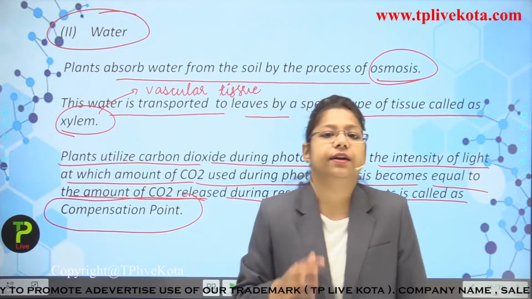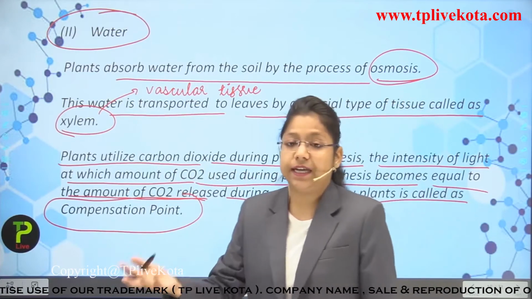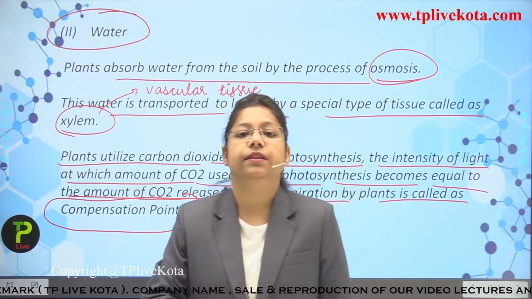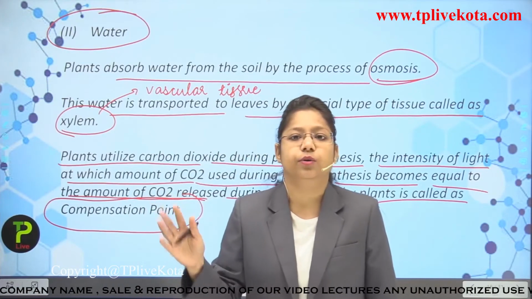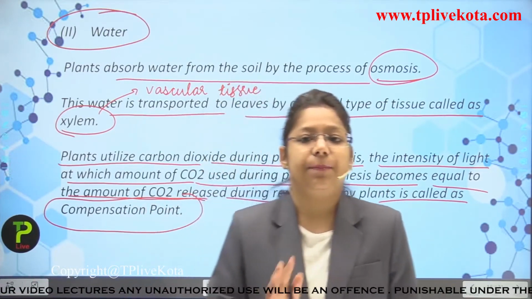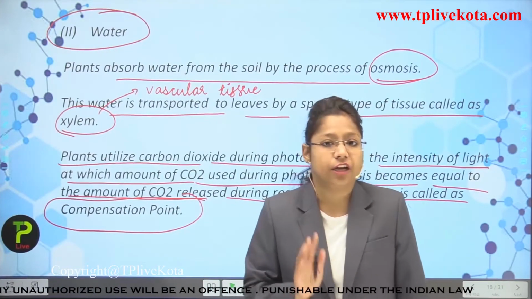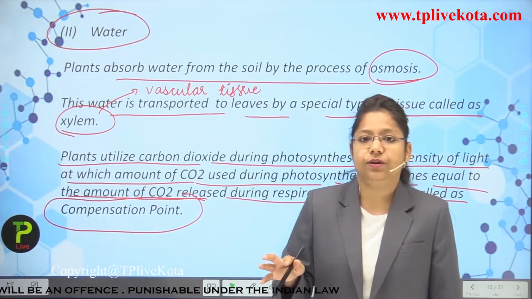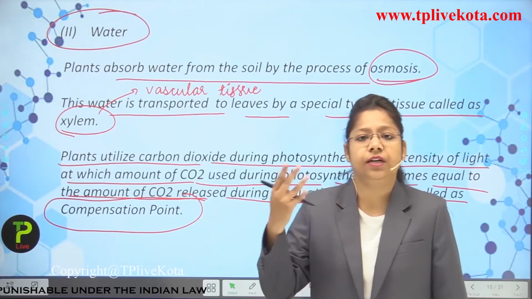So when the carbon dioxide taken in equals the carbon dioxide given out, it is known as what? Compensation point. It means the plant is just maintaining the equilibrium of carbon dioxide taken in and given out.